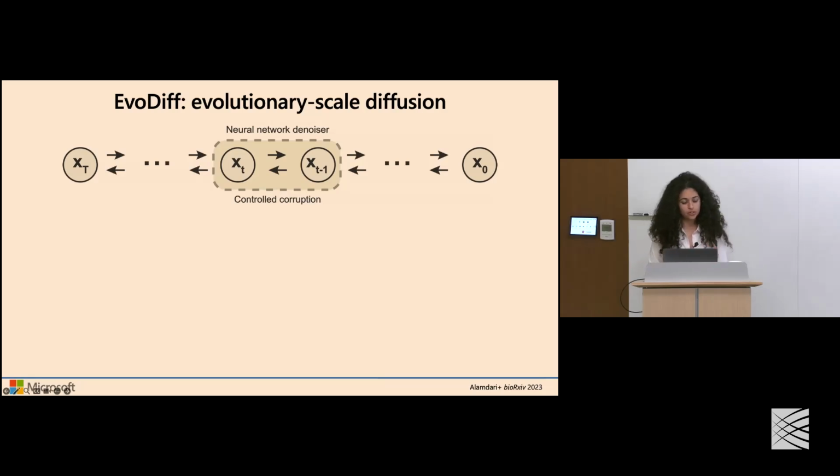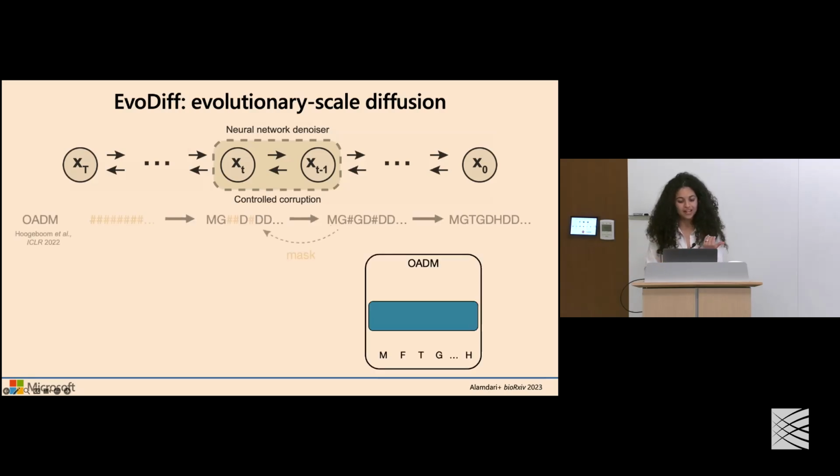And critically, what we do with EvoDiff is we consider now not structures, but sequences of protein amino acids. And we develop different noising and corruption schemes to be able to learn these generative diffusion models to now sample new generations. And specifically, connecting back to the framework Sarah introduced in the primer, we explored a couple of ways to actually do this in this discrete setup.